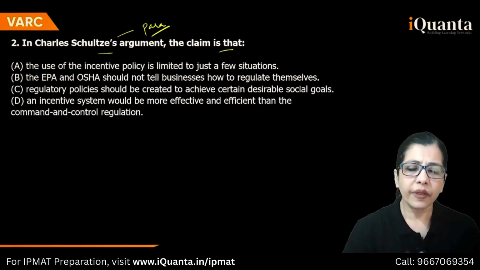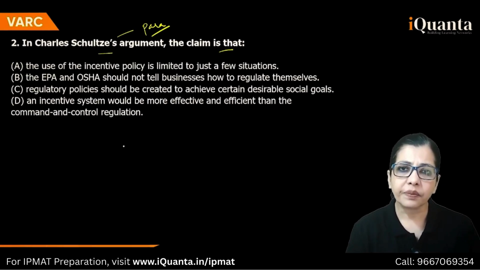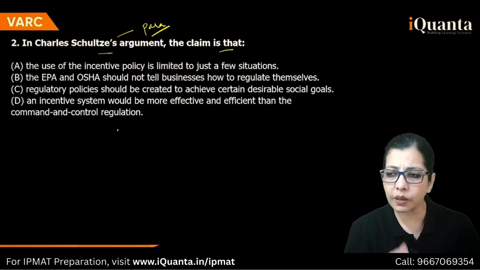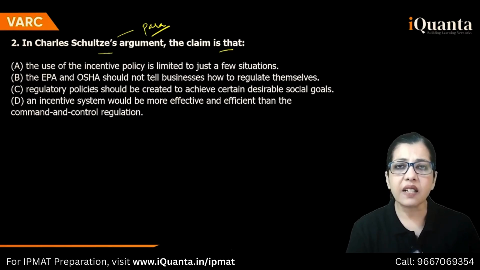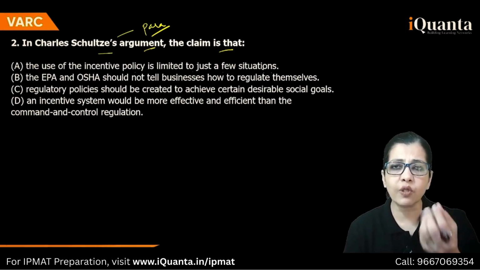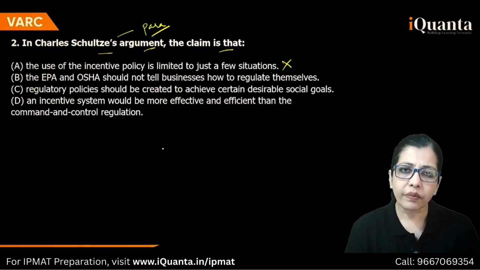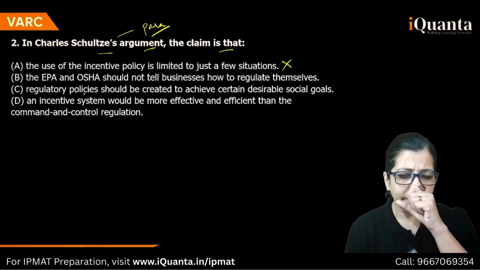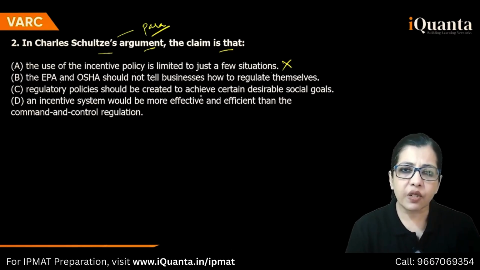Cool. Next one. In Charles Schultz's argument, the claim is that, what does he say? He talks about taxing, right? Incentive system. The use of the incentive policy is limited to just a few situations. Does he say this? No, he supports it. So why would he give you a flaw? So this is eliminated. The EPA and OSHA should not tell businesses how to regulate themselves. Regulatory policy should be created to achieve certain desirable social goals. An incentive system would be more effective and efficient than the command and control.